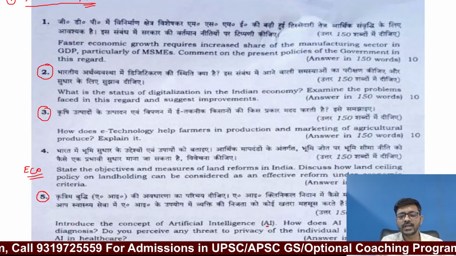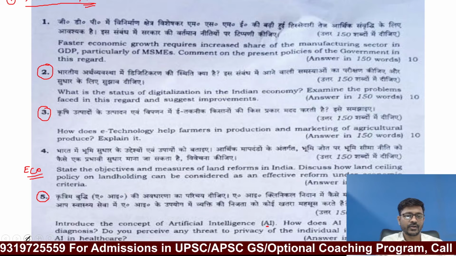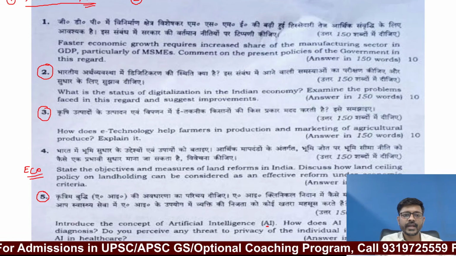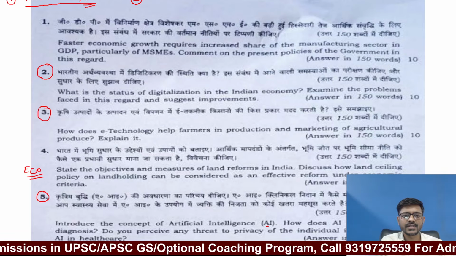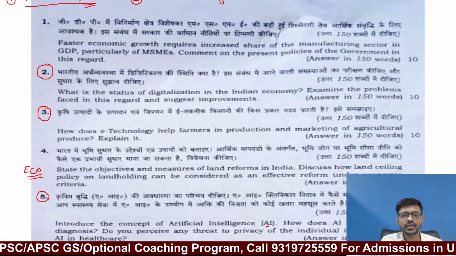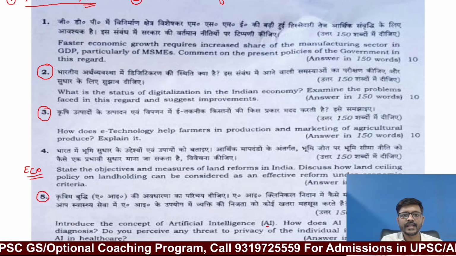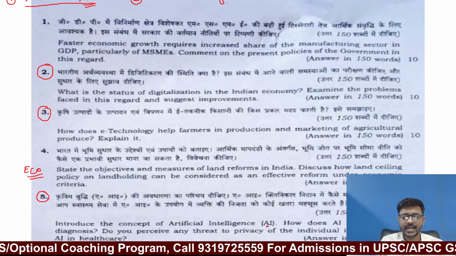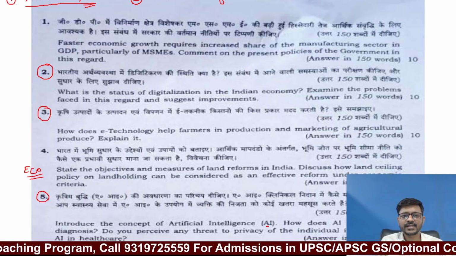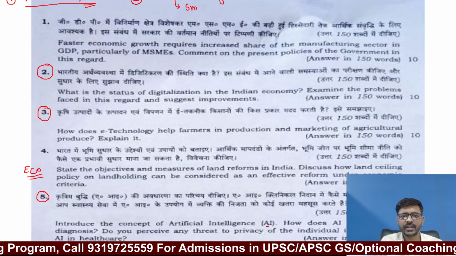Then how does AI help in clinical diagnosis? Now in the second part they are asking you how we can use artificial intelligence in clinical diagnosis, that is the application of artificial intelligence in the medical field, and in the medical field only for diagnosis. For example, there are smart watches that we are using.